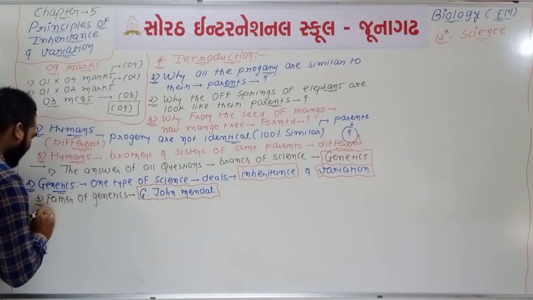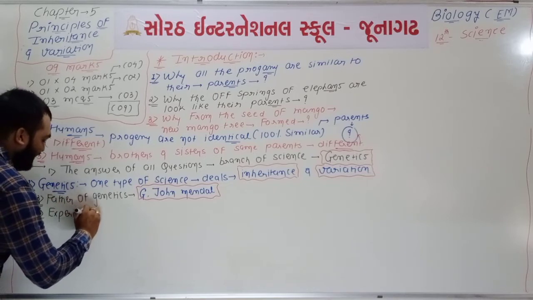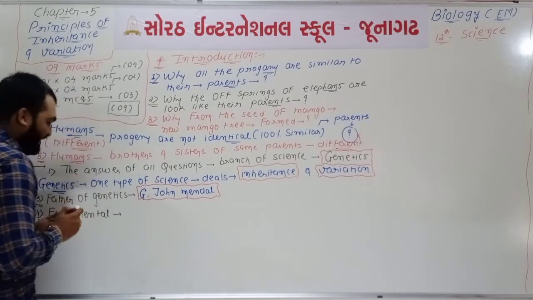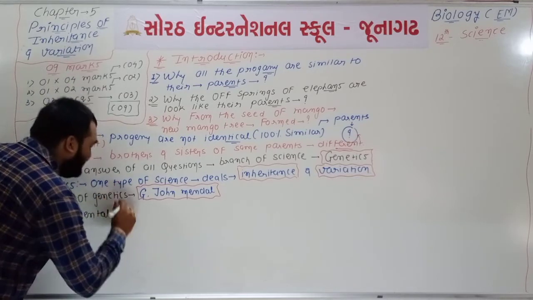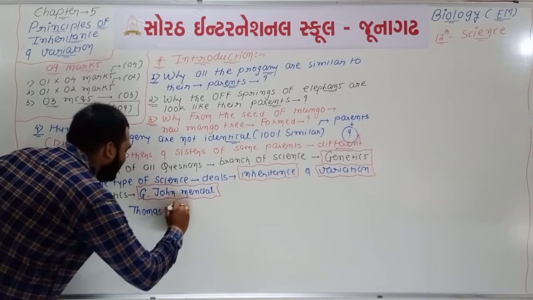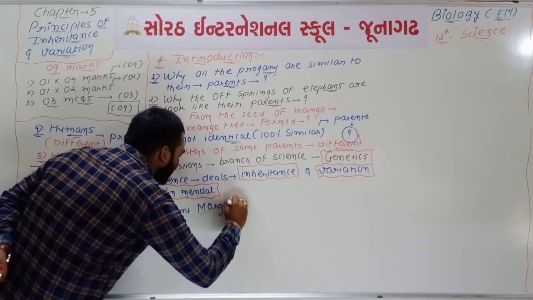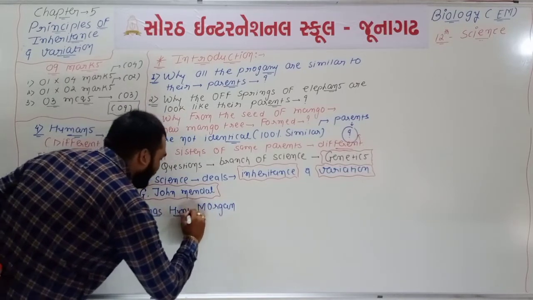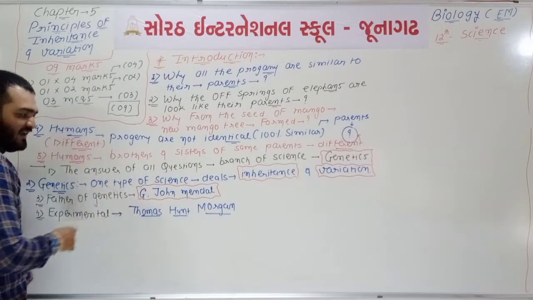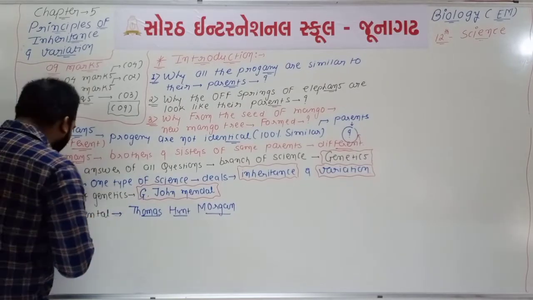If we talk about the father of experimental genetics, then the answer will be what? Answer will be T.H. Morgan, means Thomas Hunt Morgan. T.H. Morgan means we can say that Thomas Hunt Morgan is known as father of experimental genetics. Okay, so father of genetics Gregor Johann Mendel, father of experimental genetics Thomas Hunt Morgan.